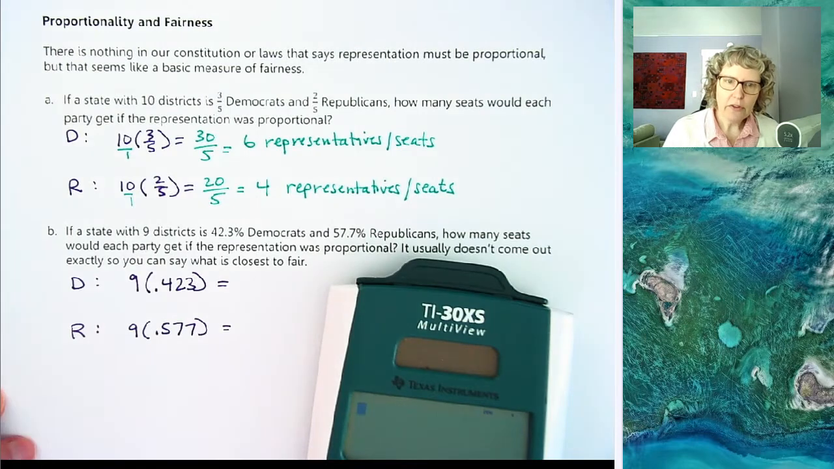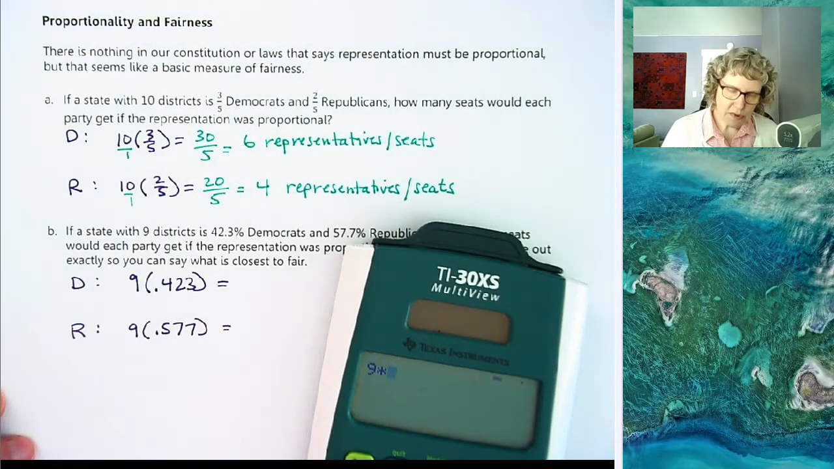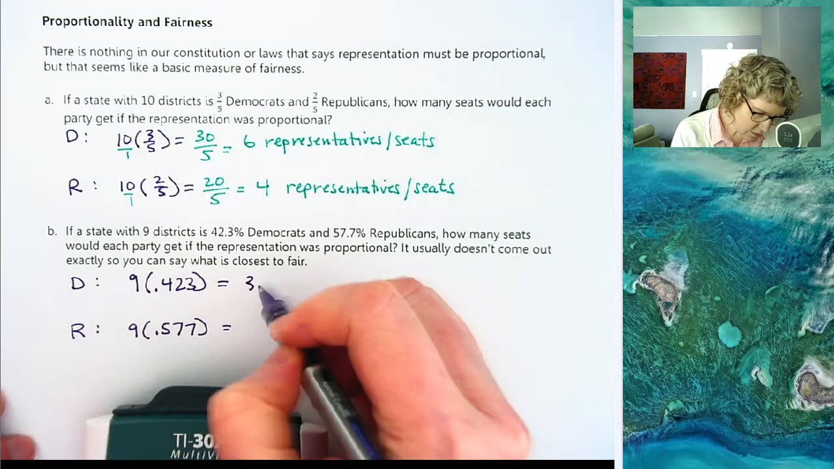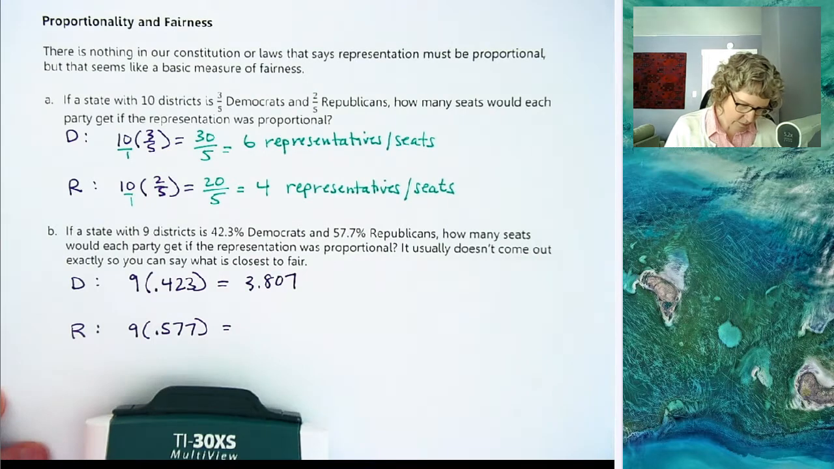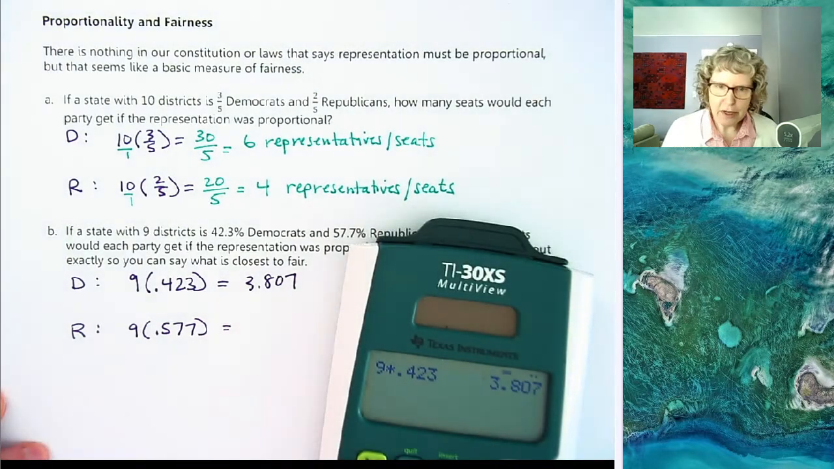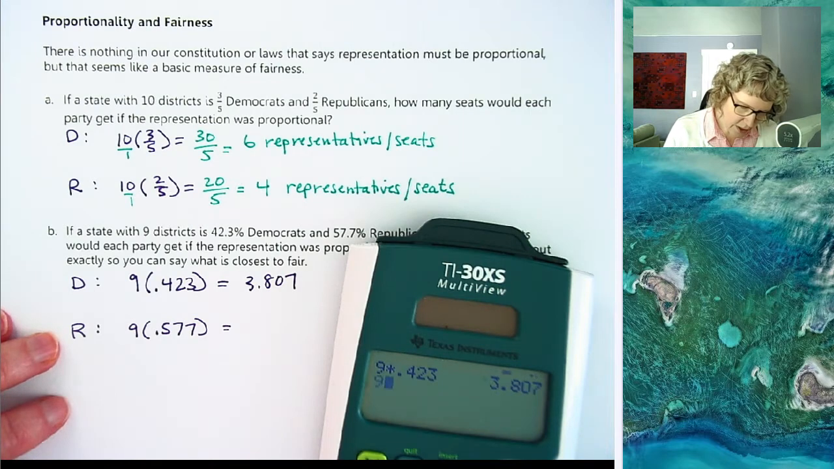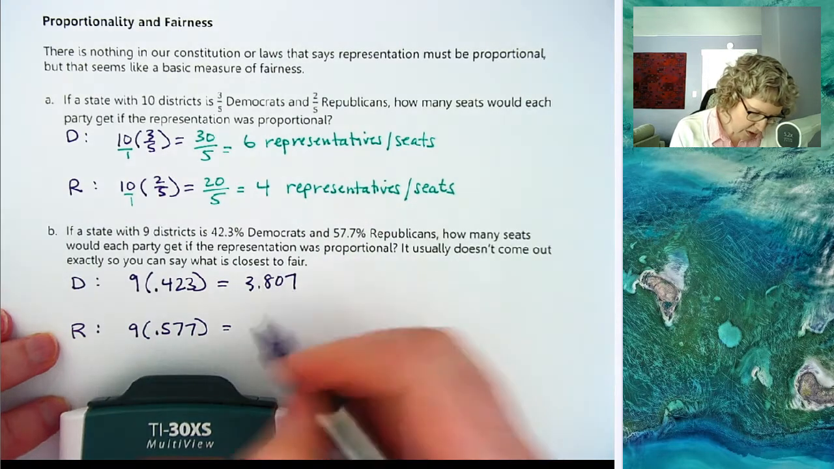Let's see how this turns out. So 9 times 0.423 is 3.807. 3.81, I could have rounded it. And for the Republicans, we have 9 times 0.577. That's 5.193.